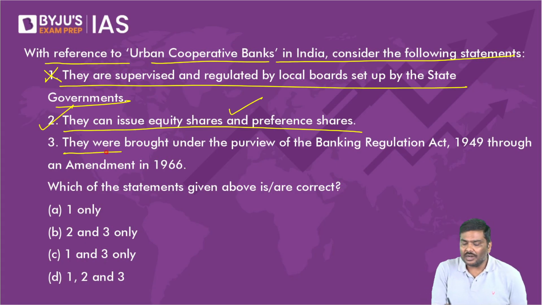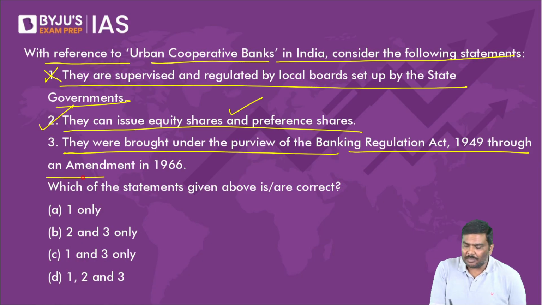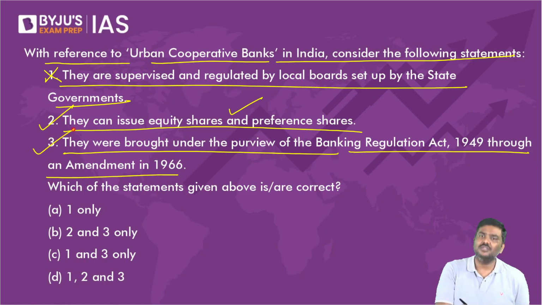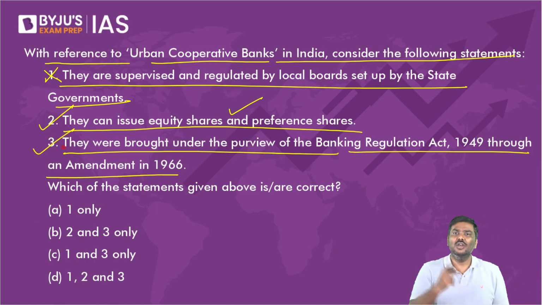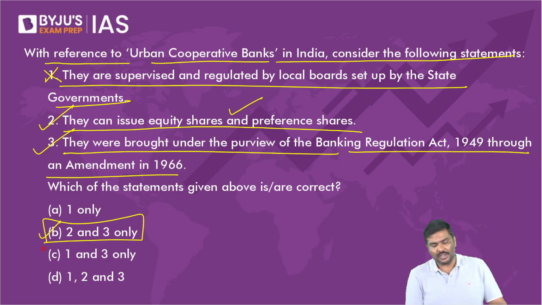Third, they were brought under the purview of the Banking Regulation Act of 1949 through an amendment in 1966. Statement is also correct. 2 and 3 are correct. Only two statements are correct, so option B will be correct here.